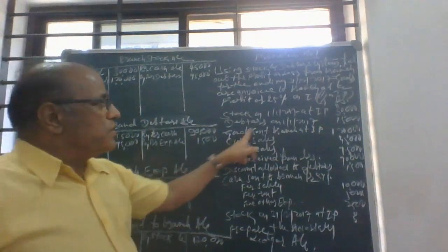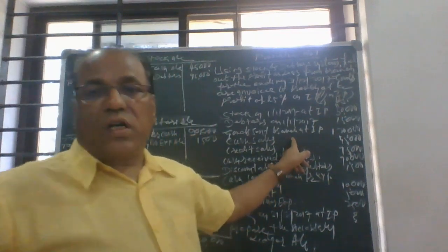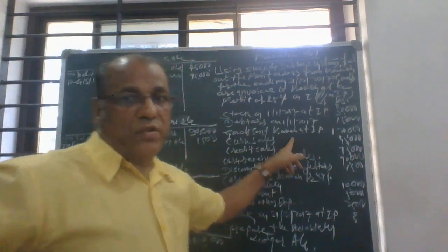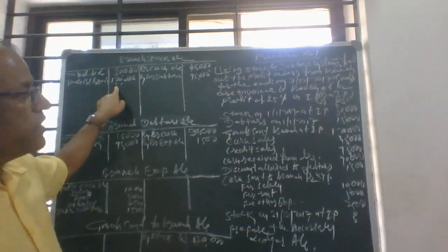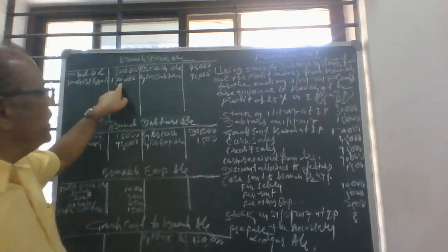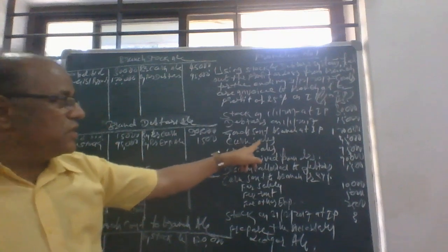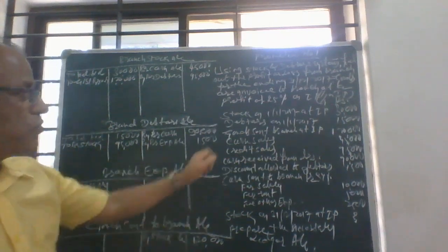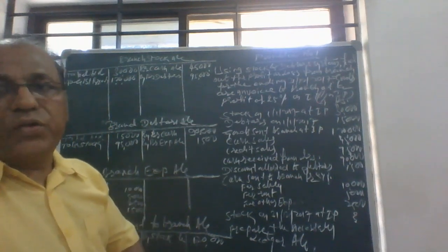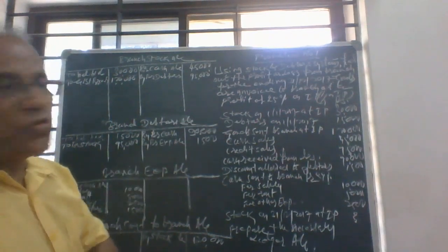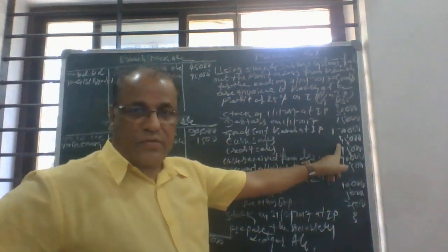And goods sent to branch. So what is the entry for this? Branch stock account debtor to goods sent to branch account 1,20,000. So this item will be taken here only. And cash sales. So for this entry for cash, when the goods are sold for cash, journal entry will be branch cash account debtor to branch stock account. So branch stock account credited by branch cash account 45,000 rupees.